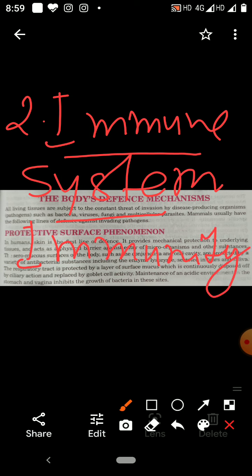The ability of the body to fight against disease causing germs provided by our immune system is called immunity. Immunity is the ability of the body to defend itself from all types of foreign bodies that manage to enter the body.